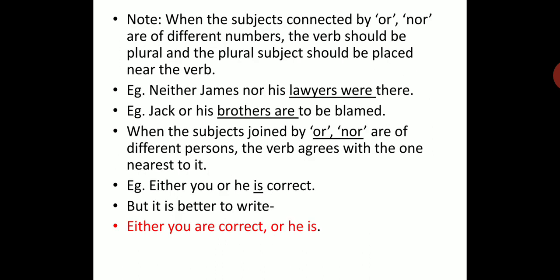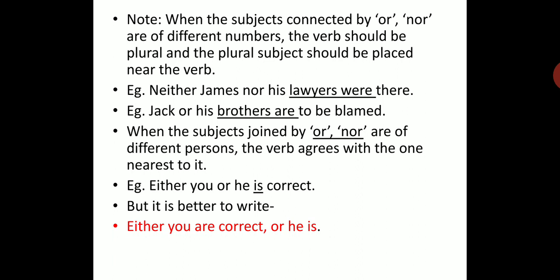When the subjects connected by or, nor are of different numbers, the verb should be plural and the plural subject should be placed near the verb. Neither James nor his lawyers were there. So lawyers is a plural word, so we'll use a plural verb. Jack or his brothers are to be blamed. Brothers is a plural, so we'll use are, a plural verb.